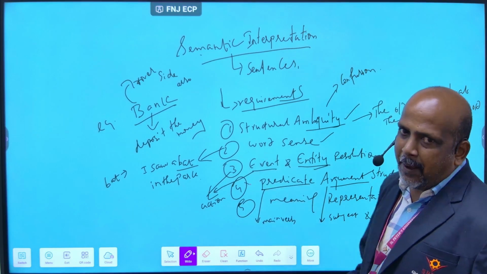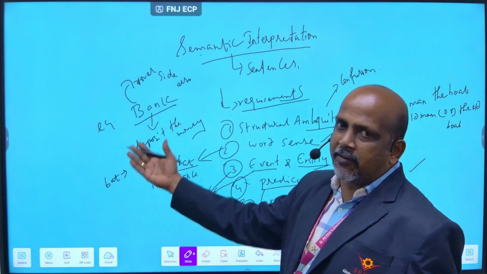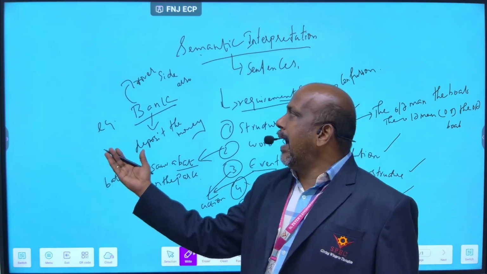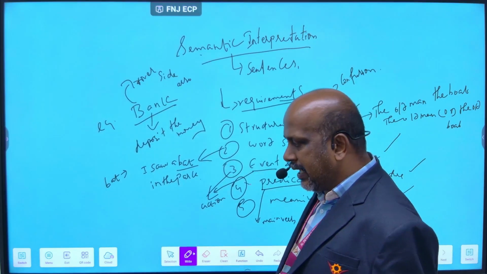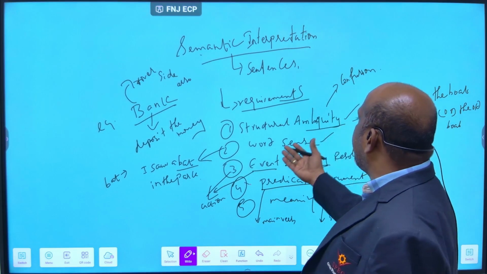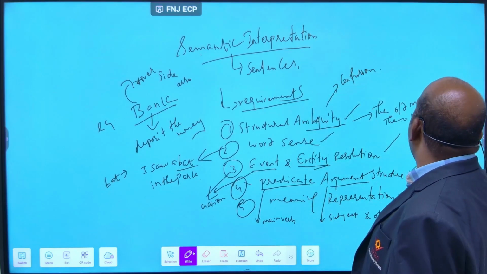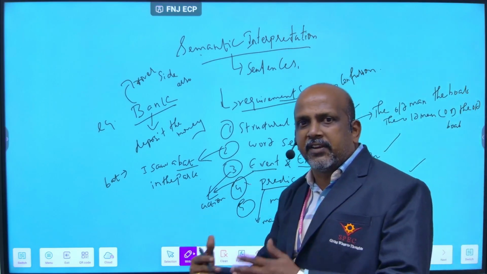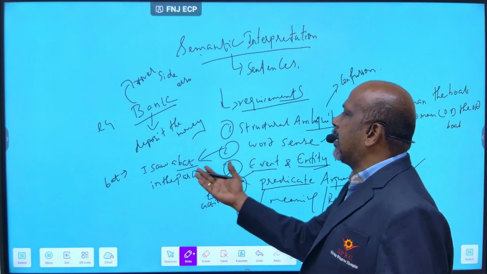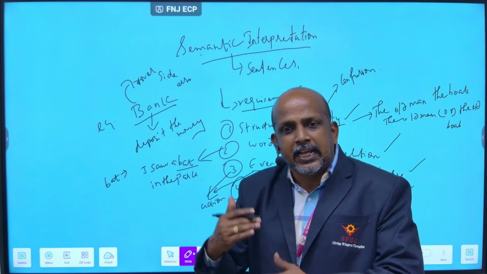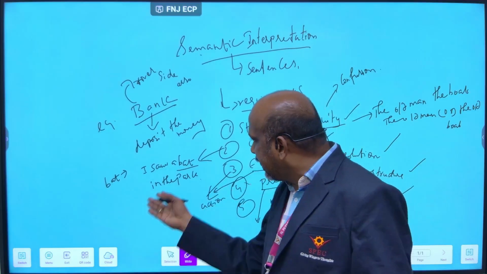In structural ambiguity, ambiguity means confusion. I will give one example, that is bank. The bank where you deposit money is called bank, and the river side is also called bank. I should tell that. Next, word sense. In structural ambiguity I give one example: the old man the boat, which can be read as the old man or the old boat. For word sense, I give one example: I saw a bat in the park. The bat you use to play is called bat, and the animal is also called bat. That is the word sense.